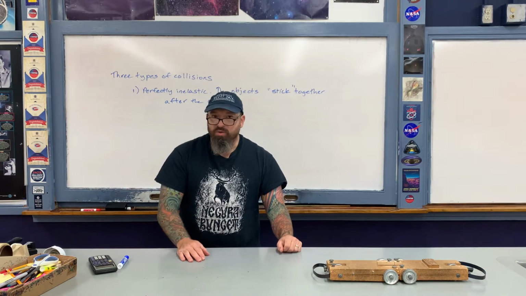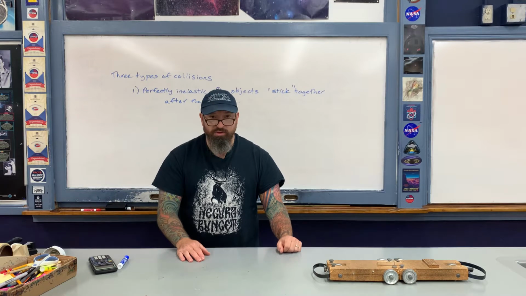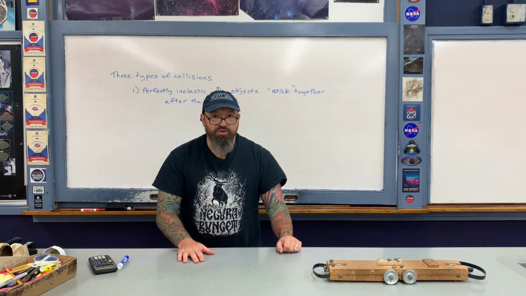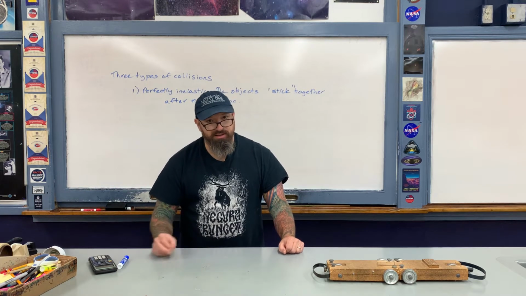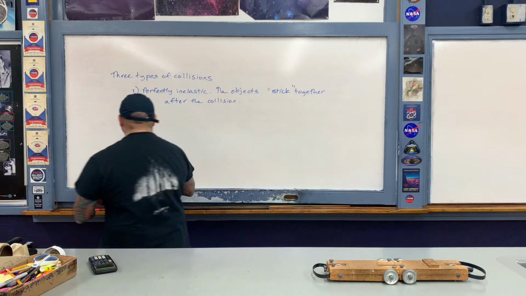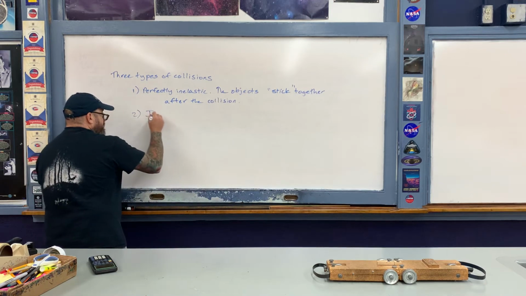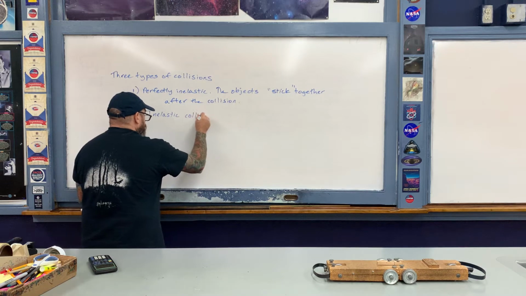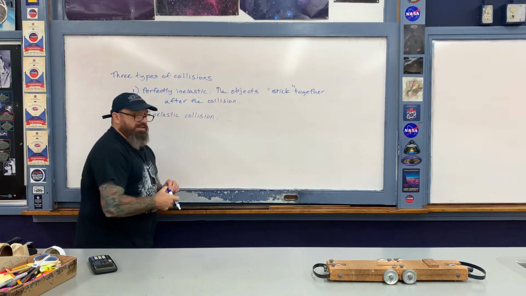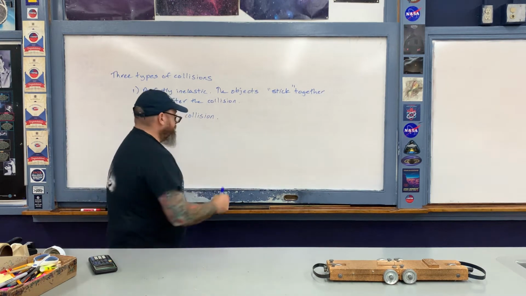Something a little bit more exotic, however, would be, say, nuclear fusion. With nuclear fusion, you have protons and neutrons which come together to form heavier nuclei. That's another type of perfectly inelastic collision. Okay, then secondly, we have what's just referred to as an inelastic collision. In an inelastic collision, the objects bounce off of each other.